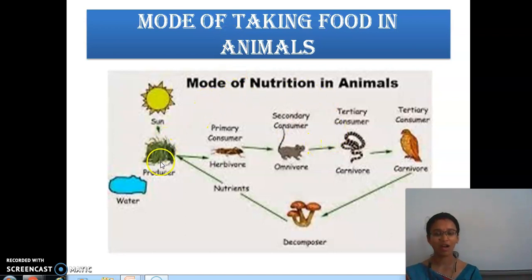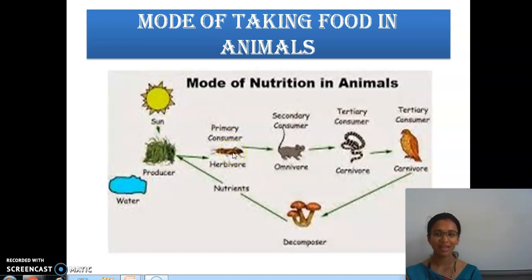So here you have green plants. How do they prepare food? By the process of autotrophic nutrition, that is by the method of photosynthesis, with the help of sunlight and water. The animals or insects that eat the plants are called herbivores.